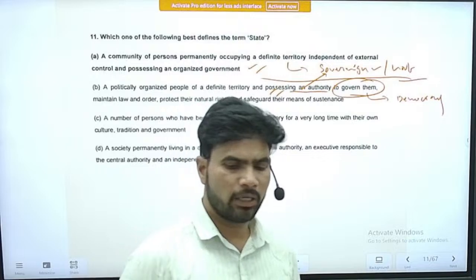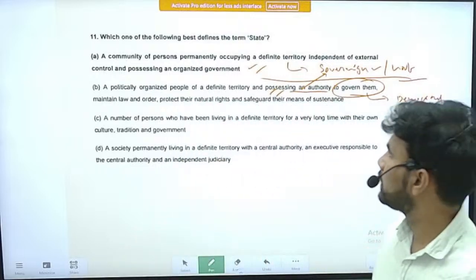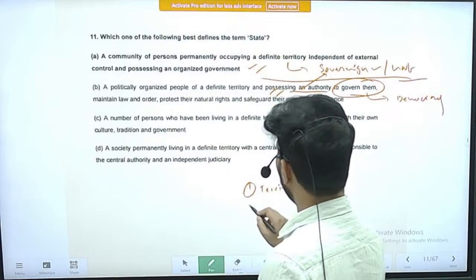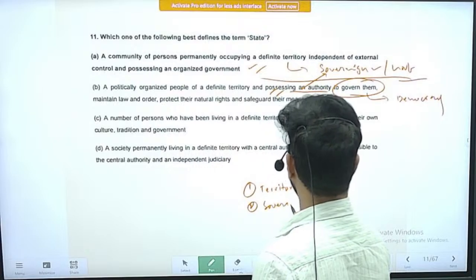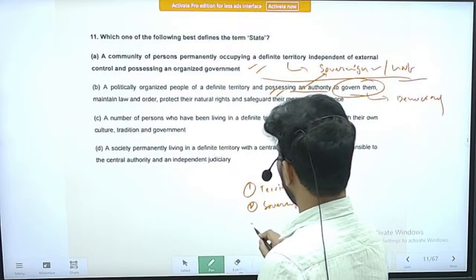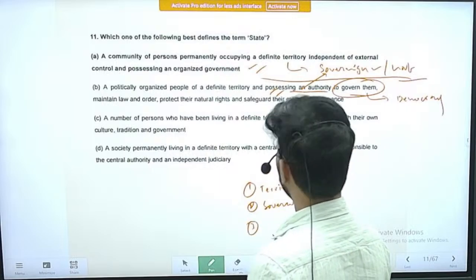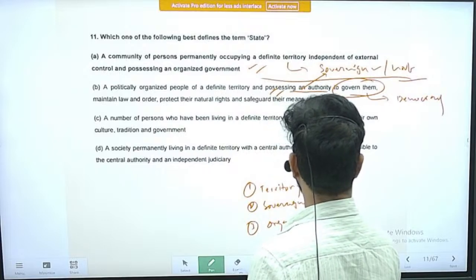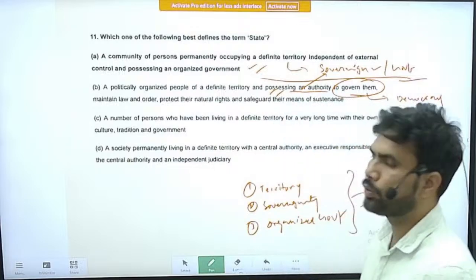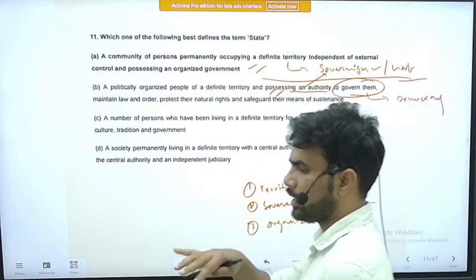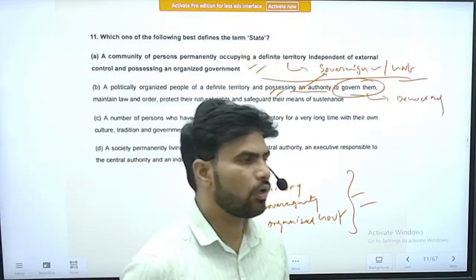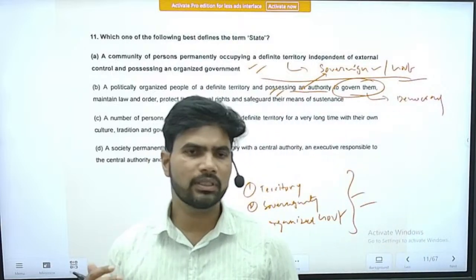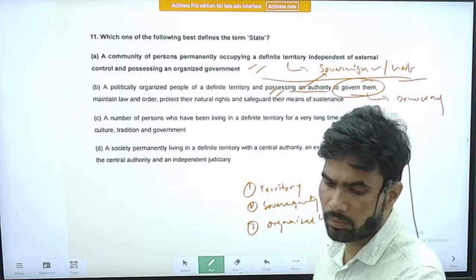So in the following statements also, statement C and D, three aspects: having definite territory, next having sovereignty, and having an organized government. So these three aspects should be fulfilled to call a particular territory a state. In the other given options, one of these three aspects will be missing. Because of that reason, they won't become the correct options.